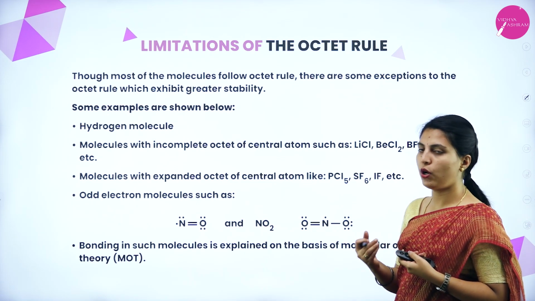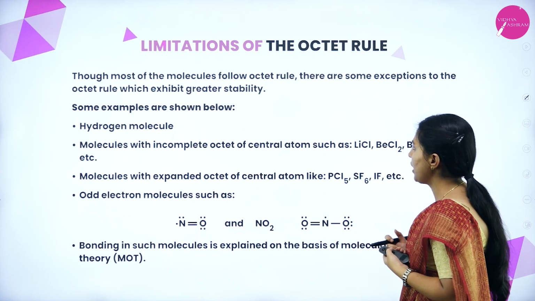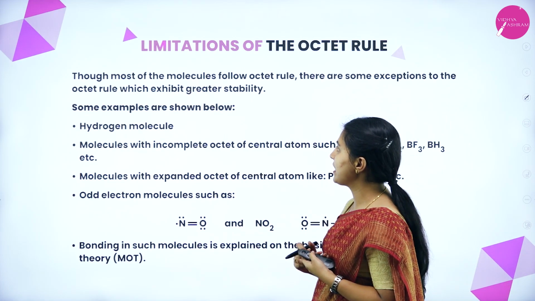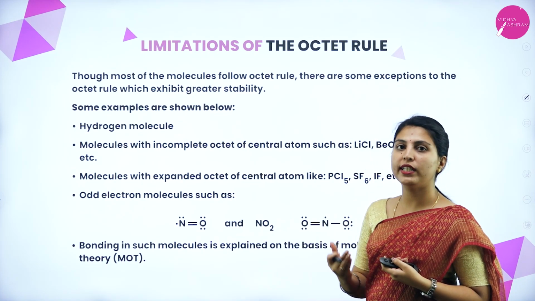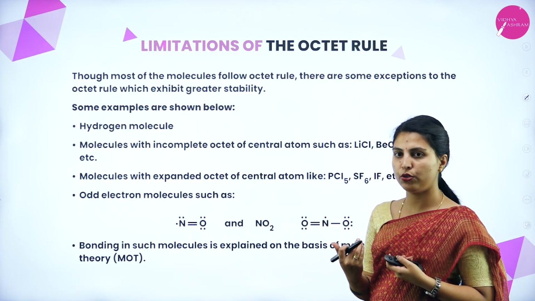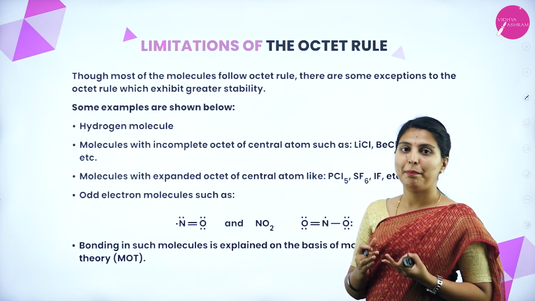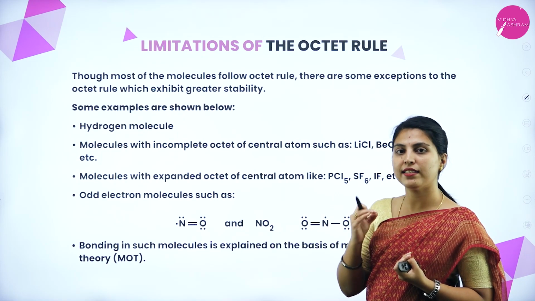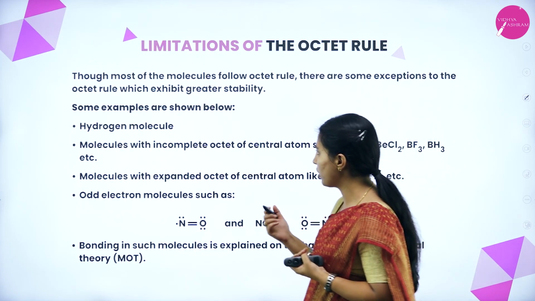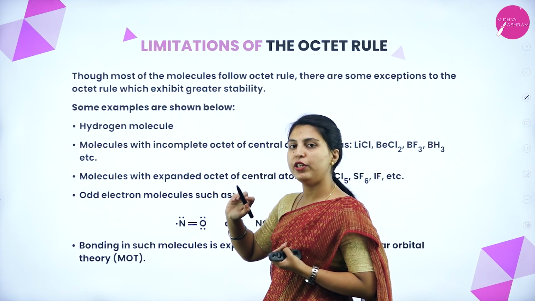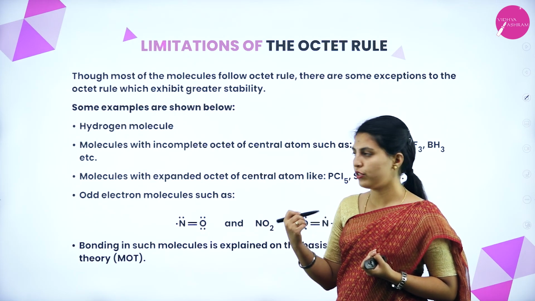Next, limitations of the octet rule. Though most of the molecules follow the octet rule, there are some exceptions which exhibit greater stability. Some molecules do not follow the octet rule, but still have more stability. Usually what follows the octet rule will be more stable, but there are some exceptions that are also stable without following it. What are those? The hydrogen molecule. We know hydrogen has only 1 electron. It will not follow the octet rule, but it is also stable.